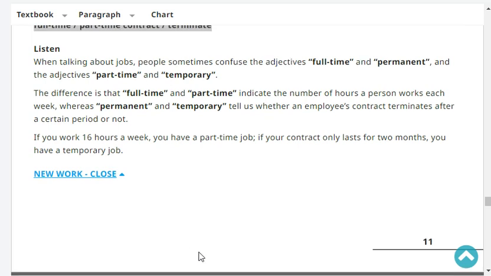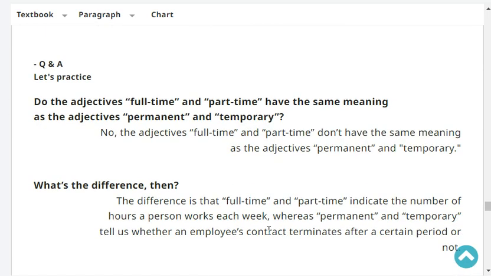If you work 16 hours a week, you have a part time job. If your contract only lasts for 2 months, you have a temporary job. Okay, let's practice. Do the adjectives full-time and part-time have the same meaning as the adjectives permanent and temporary?